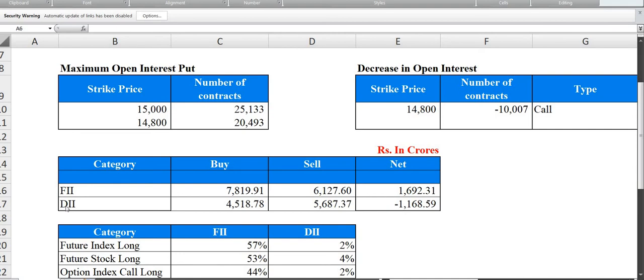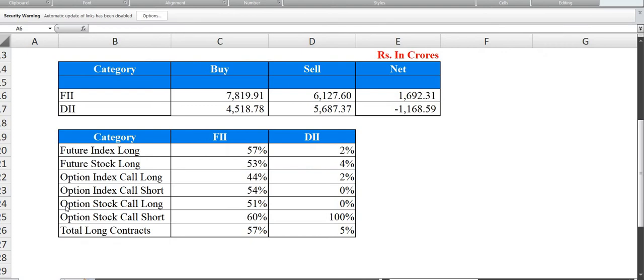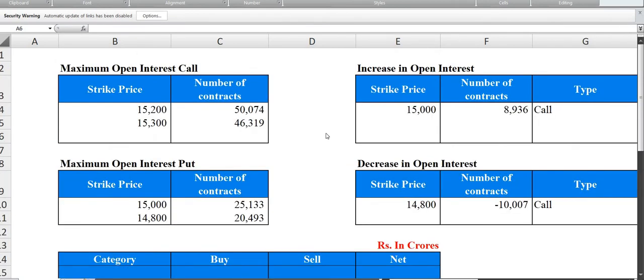They have been selling for a long time now, and today they sold 1,000 crores. In terms of the open positions of FIIs, the data is still the same. They have higher puts and have written more calls. At the same time, they are slightly long on index futures. Overall, they are still long by 57%.